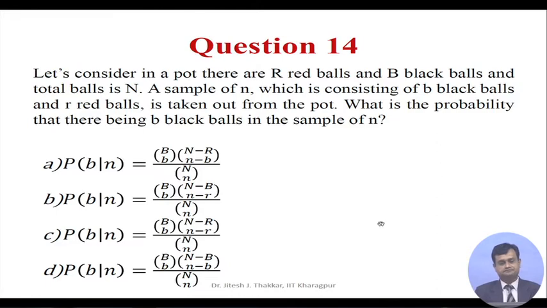Question 14. Let us consider a pot with R red balls and B black balls, and the total number of balls is n. A sample of n, consisting of B black balls and R red balls, is taken out from the pot. What is the probability of there being B black balls in the sample of n?